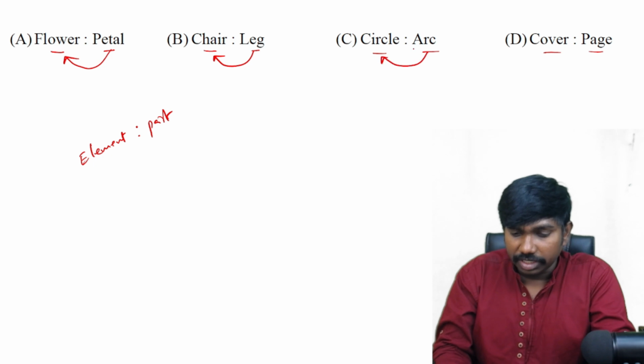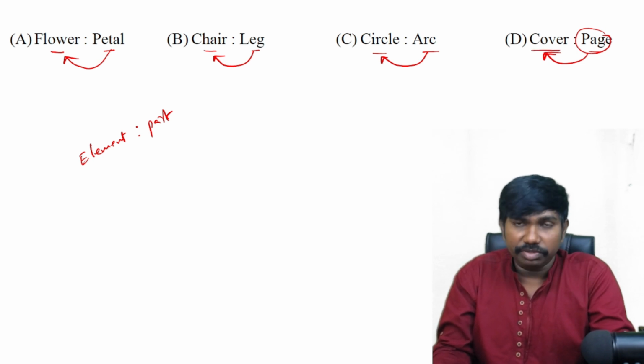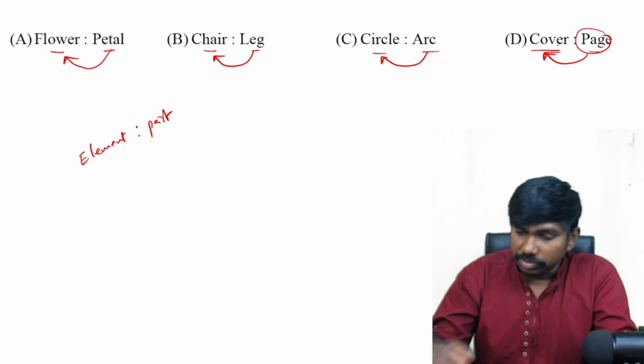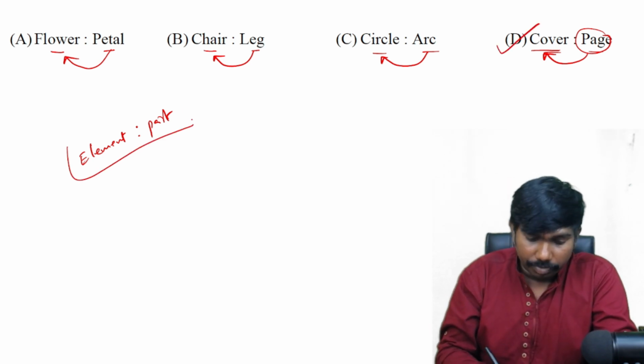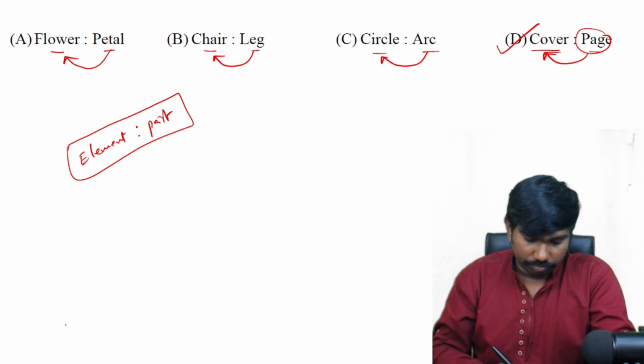Arc is a part of circle, yes, it is correct. But page is not a part of cover, right? Page is a part of book. Generally people call it a cover page. Cover page is also one of the pages, but cover is not the whole which includes the page. So the answer is option D. Something and its part.